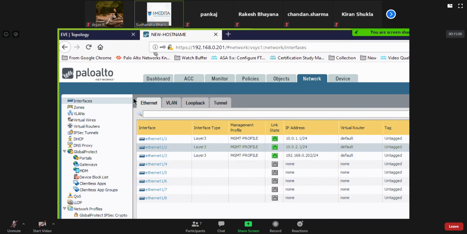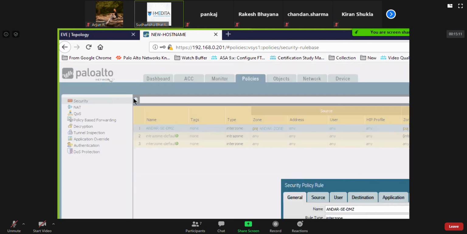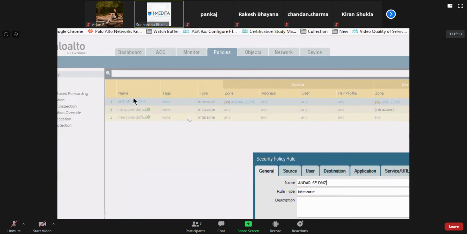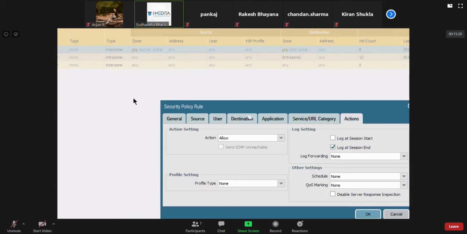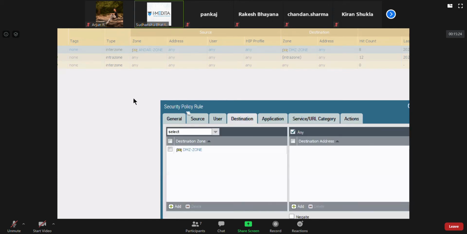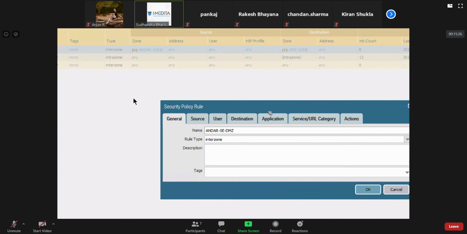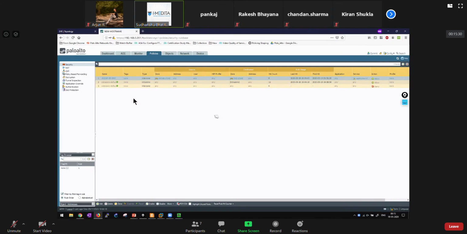Because if you remember from the past, we had configured this basic security policy saying if the source zone is this and the destination zone is this, then we have allowed it. We have not touched any of these other tabs yet, we just added the zone. So since it is allowed, Win2 is able to communicate with Win3.